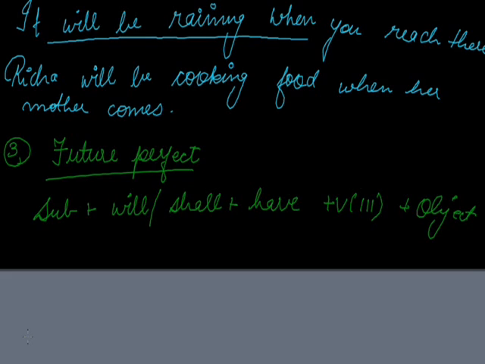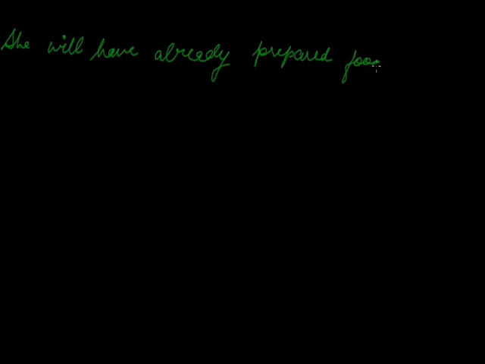Suppose we take the example: she will have already prepared food when I reach there. So where do we use future perfect tense?